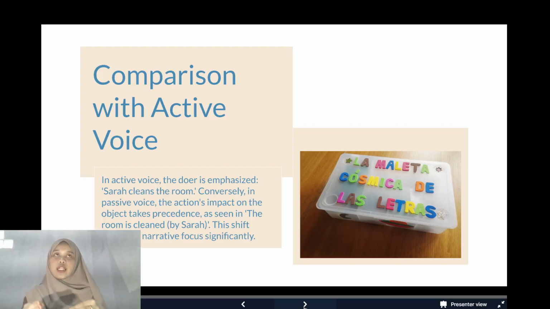Like Sarah cleans the room. It's like simple present. But if the room is cleaned by Sarah, like the room has been cleaned. So Sarah did that 5 minutes ago, 1 minute ago, like that. So we can say the room is cleaned by Sarah. If active voice, Sarah still does the action. Sarah cleans the room. Like that.